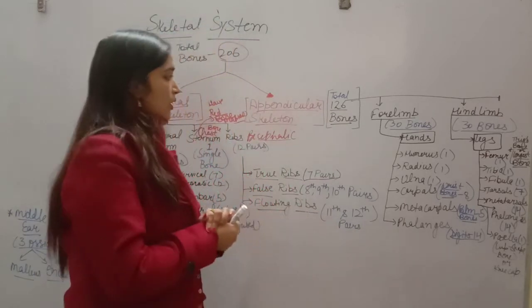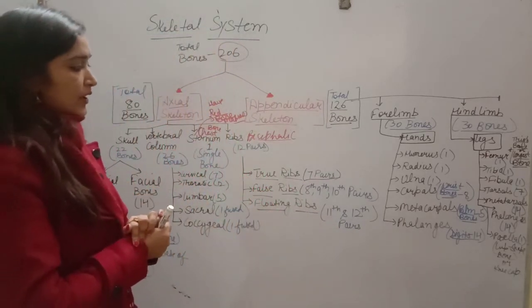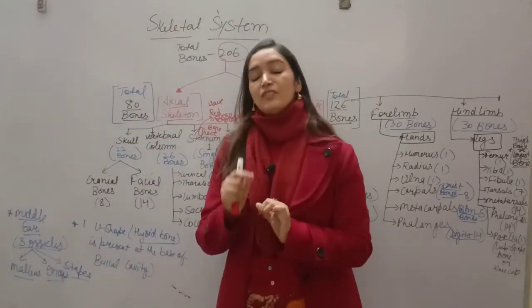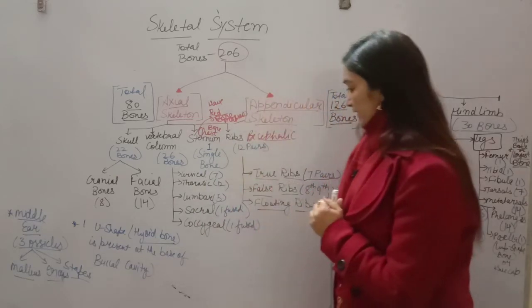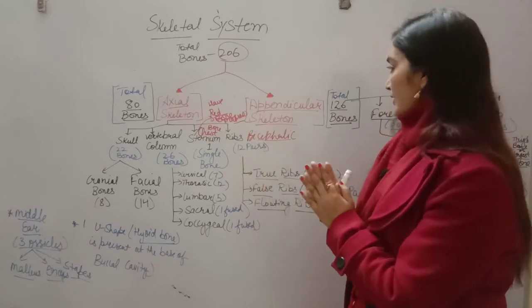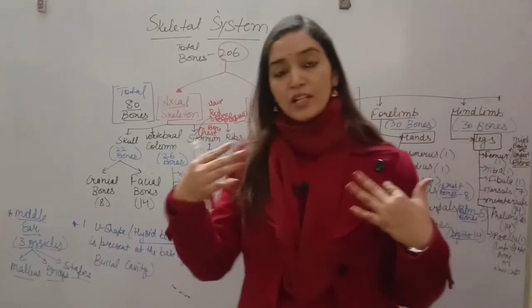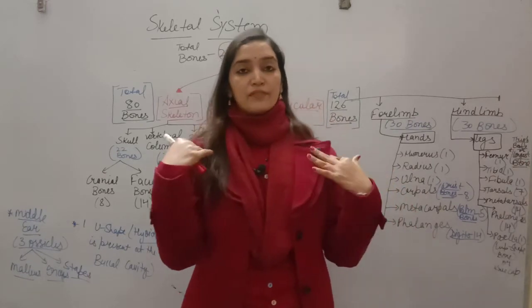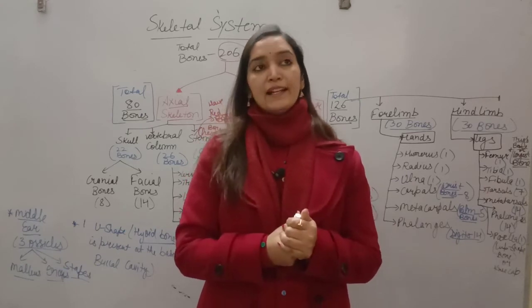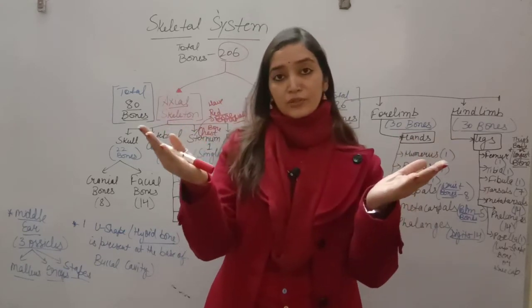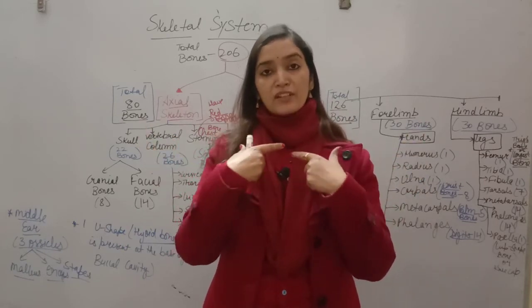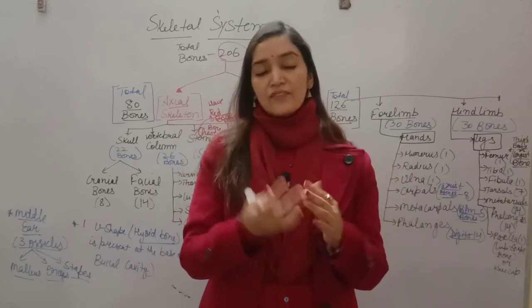So this is all about axial and appendicular skeleton. If you are preparing for NEET, you must have an idea of how many bones are specifically present in which part of our skeleton. So basically we have discussed axial and appendicular skeleton. My dear students, these four limbs are attached to the pectoral girdle and pelvic girdle. The upper one is called the pectoral girdle, and the lower one, called the pelvic girdle, contains the hind limbs. Our hind limbs are connected at the pubic symphysis, and on the pectoral girdle we have collar bones, the clavicles, which we discussed last time.